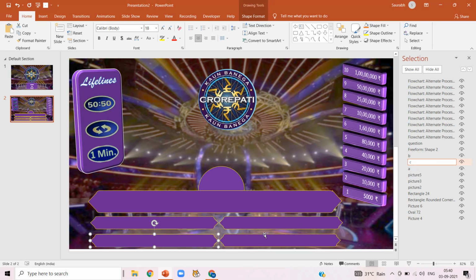Now select the fourth option and in the selection pane write it as D. So we have question and our four options A, B, C, D. Now select our first lifeline and it is a picture and rename it as lifeline 1.